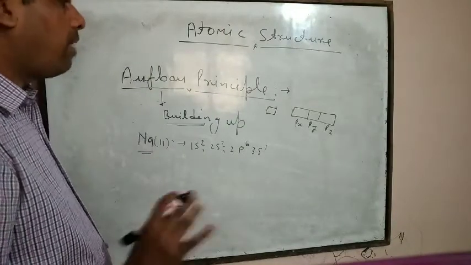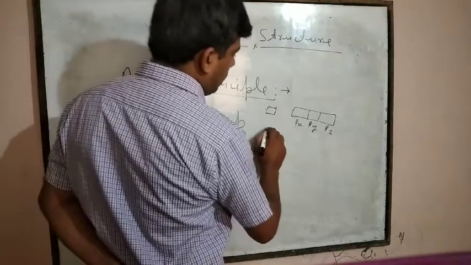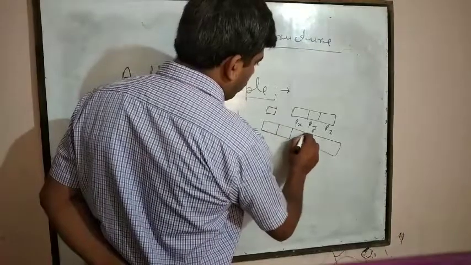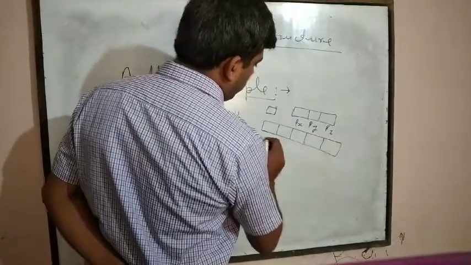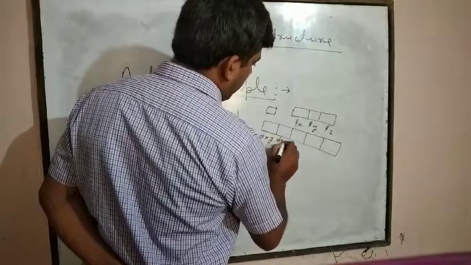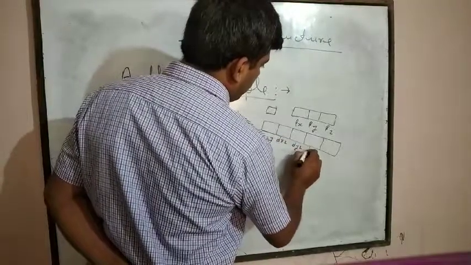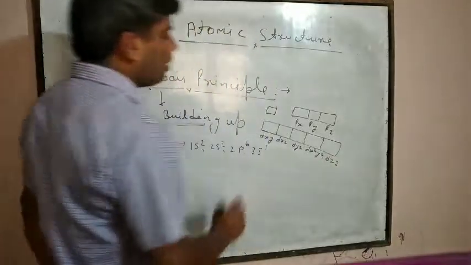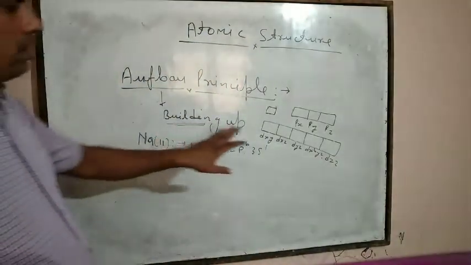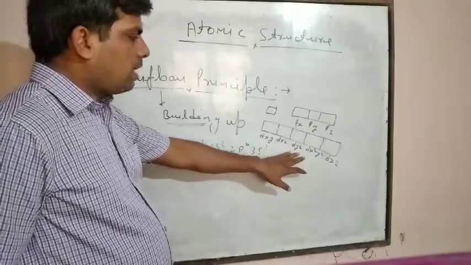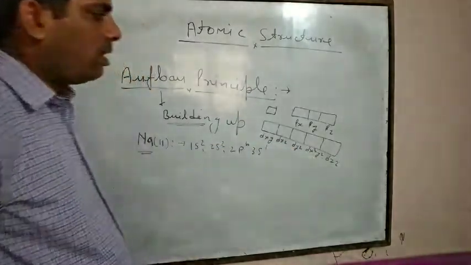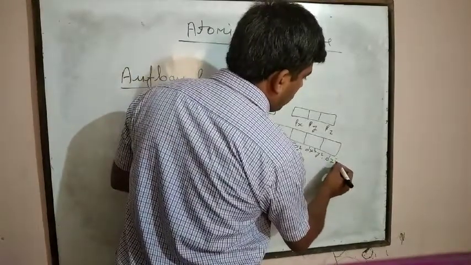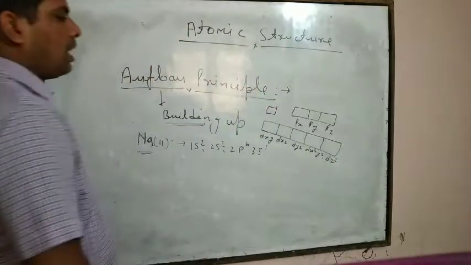The d subshell has 5 orbitals: dxy, dxz, dyz, dx square minus y square, and dz square.